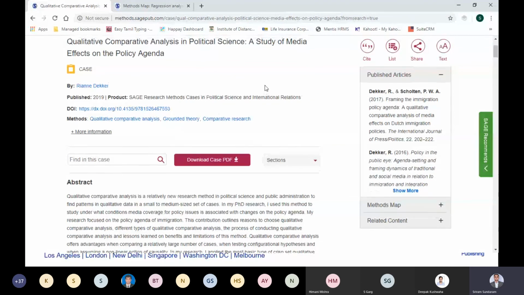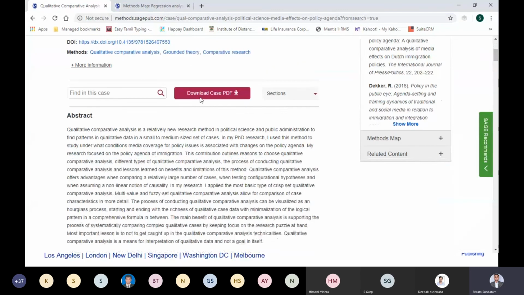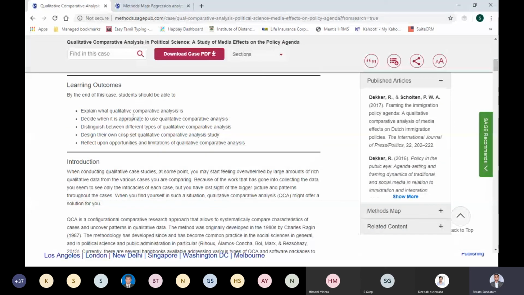Case studies presented in SAGE Research Methods are developed by scholars based on their own research. For example, this case study on QCA in political science, study of media effect on the policy agenda. What is the learning outcome? Explain what QCA is. Decide when it is appropriate to use QCA. What is the difference between different types of QCA, etc. So it completely talks about QCA as a topic a person has used in his research, and he talks about how to use QCA, when to use QCA, what the different types of QCA are.